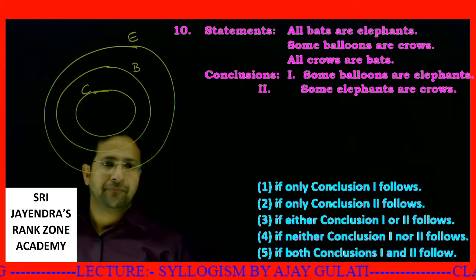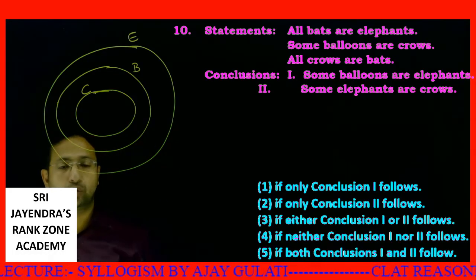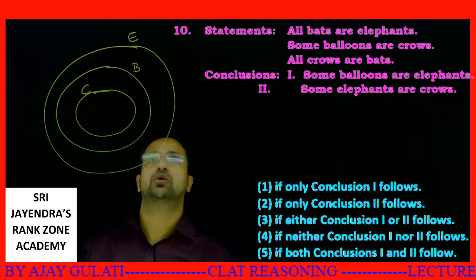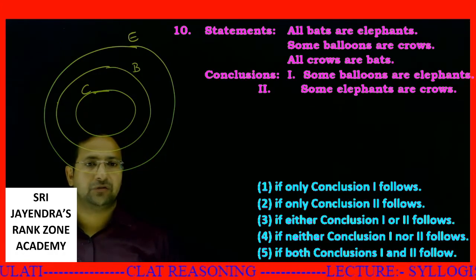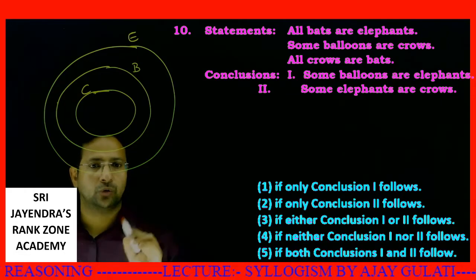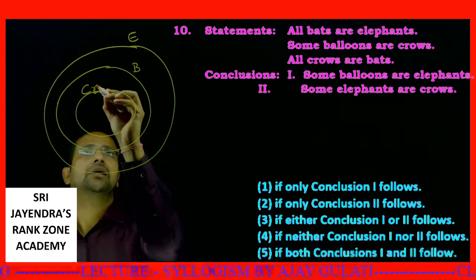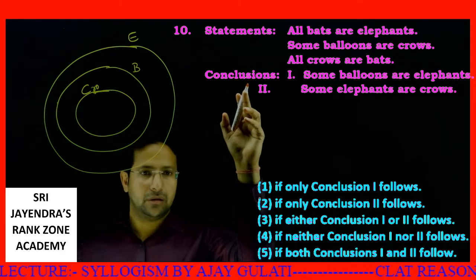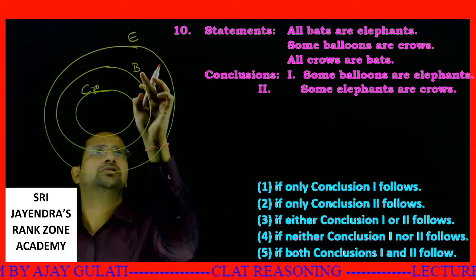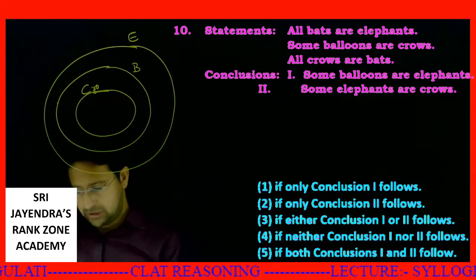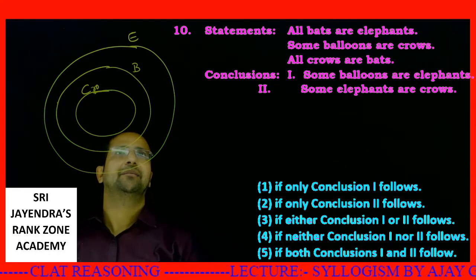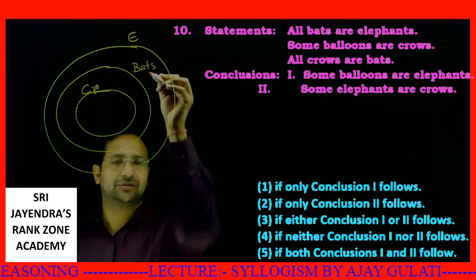So next. Some balloons are crows. Okay. First of all, I draw it. All crows are bats. Some balloons are crows. That is definitely true. Let me just check. Yeah, everything is fine. The mistake I was making is that I did not read it properly. I just thought it was balloons.